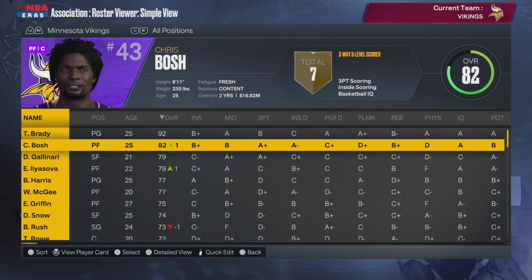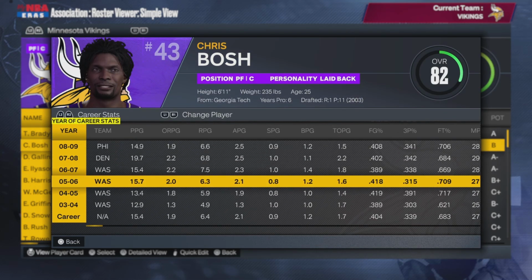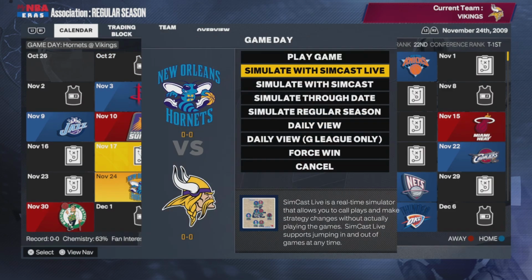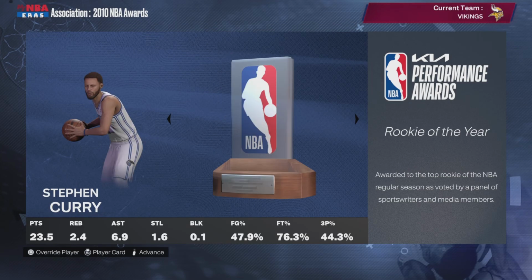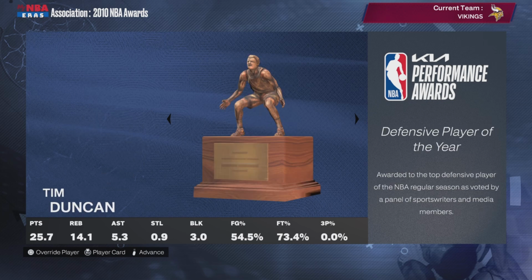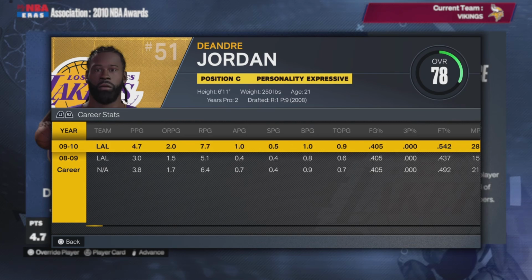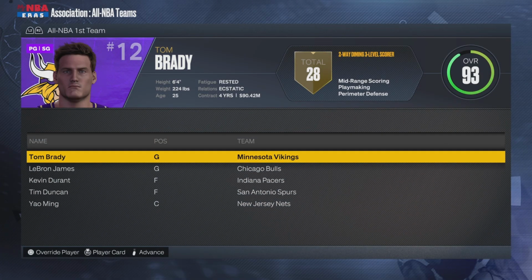Oh my gosh, it's Chris Bosh. Yeah, that's a reference that maybe only 5 people will know. Tom Brady, Chris Bosh, nice little duo. Here we go, another season. Kevin Durant wins MVP. Curry's in the league now, so that's kind of scary. DeAndre Jordan, most improved player. Dude, these numbers suck. How is that most improved? You know what? I don't even care anymore because look at that.